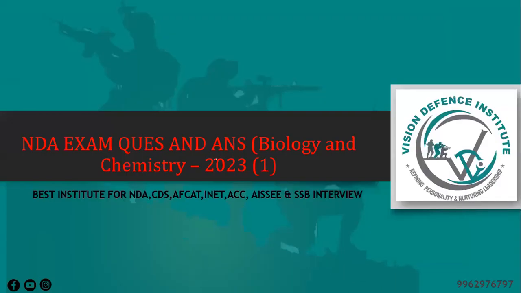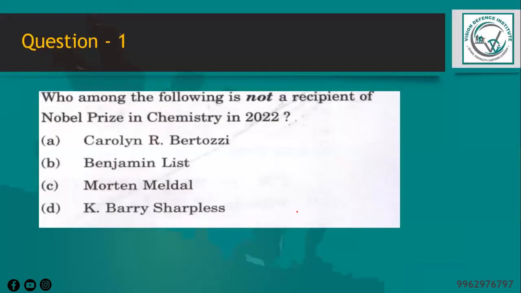Now let's discuss the 27 questions in biology and chemistry given in NDA examination. The first question is, who among the following is not a recipient of Nobel Prize in Chemistry in 2022? So these are the factual type of questions. Mainly they'll be asking about the Nobel Prize winners and for what methods they got a Nobel Prize and what were their achievements and so on.